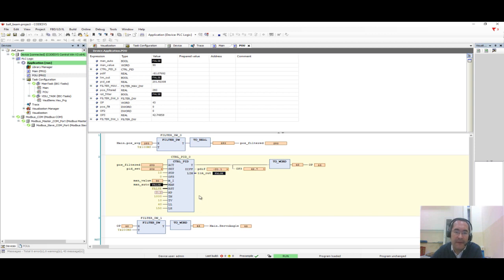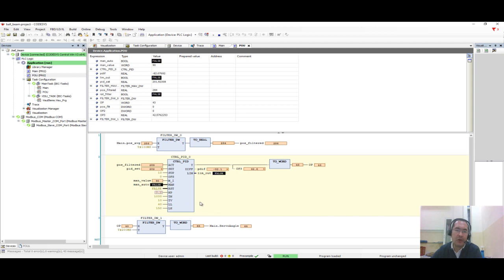And I am just having this PID block, but in this case I am not using the integral action. So this is why you can see that I have disabled the integral action in this block, and I am using a proportional gain of 0.2, and the derivative time is 10.